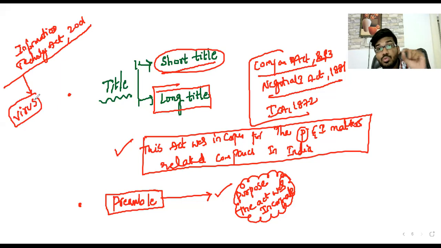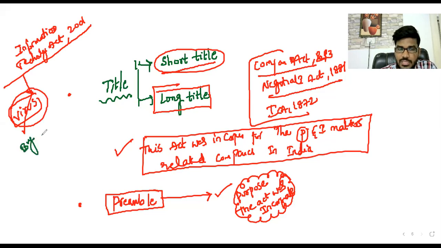Whenever I go through the Information Technology Act 2001, I come across the word virus. What is the meaning of virus here? Virus is nothing but a bug in the system of a computer. Yes or no?